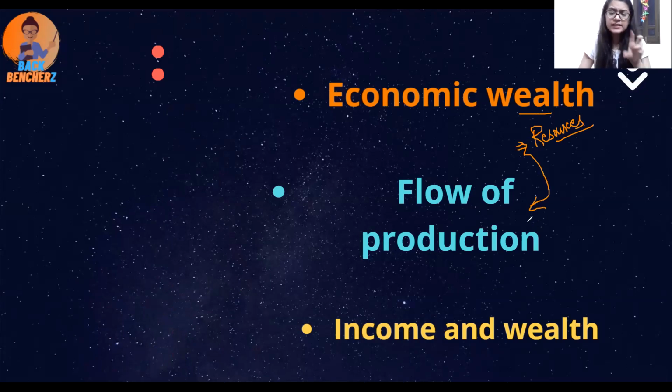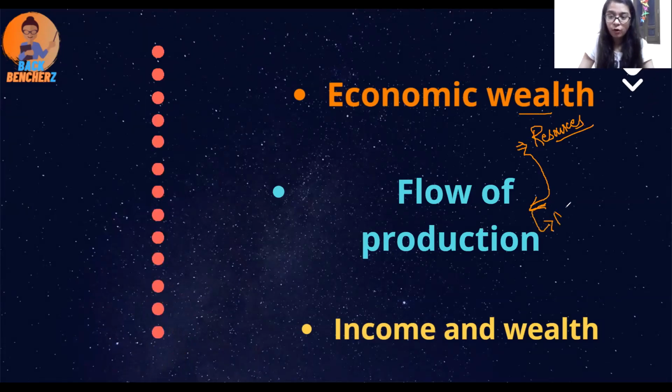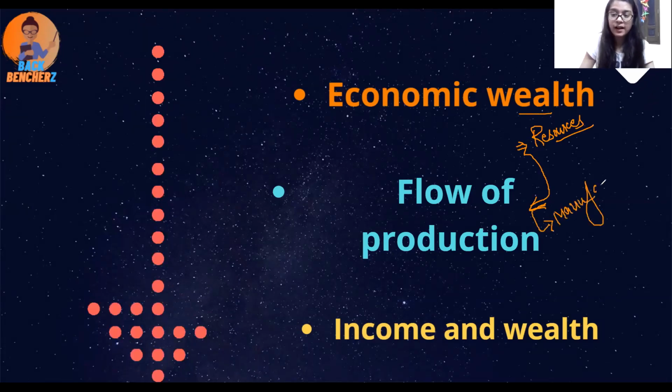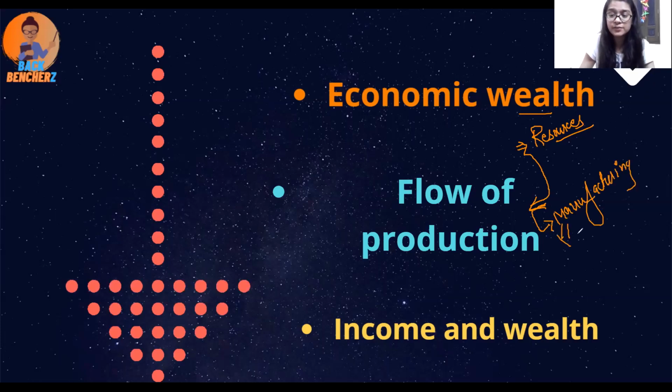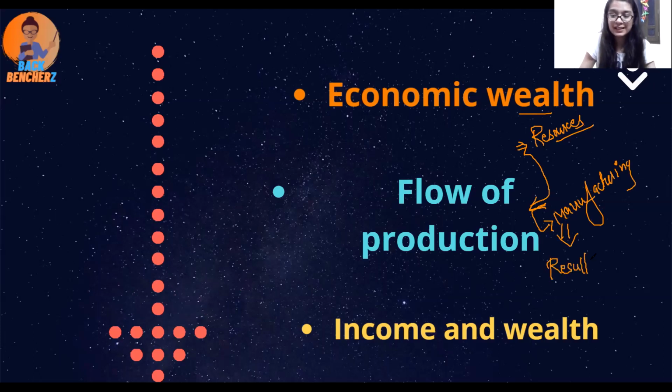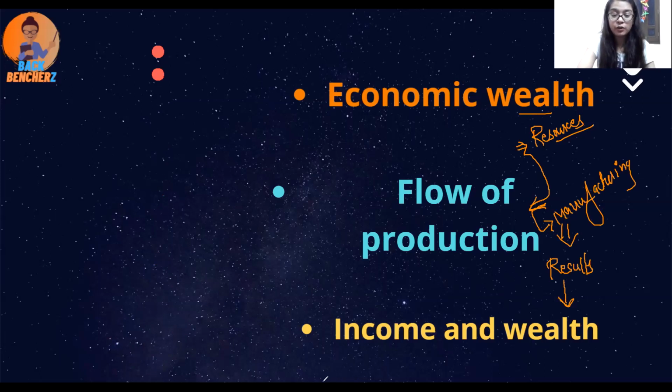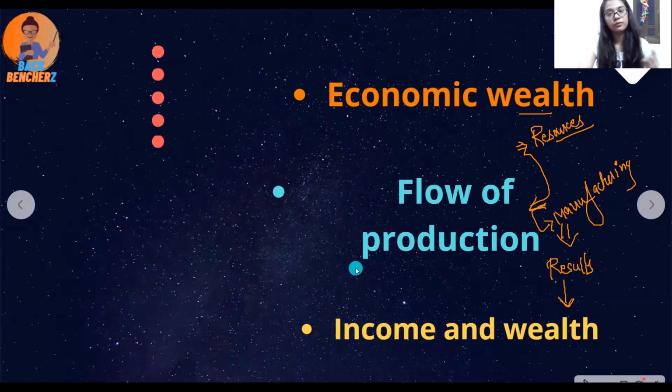It depends upon the manufacturing. It depends on what you have manufactured, how much and how, and the outcomes of that will decide your income and your wealth. So that's what it is.